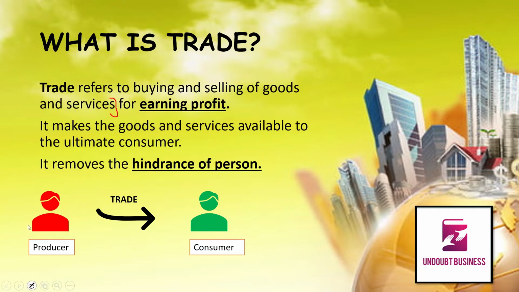Okay. Now, what are the add-ons in trade definition? Trade refers to buying and selling of goods and services for earning profit. Here is the add-on. Why do we conduct trade? Because to earn some profit. See, every business runs because it wants to earn some profit. So here is trade, the branch of commerce. Trade is also conducted to earn some profit.